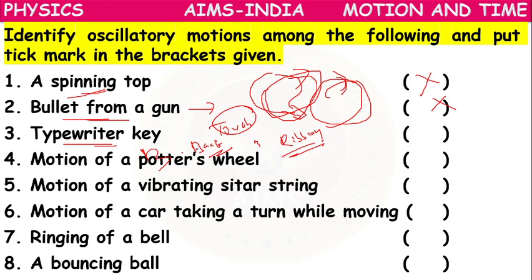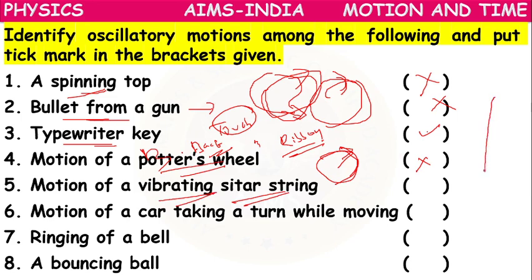Touching the ribbon, come back. So it is a to and fro motion. So it is an oscillatory motion. Motion of a potter's wheel. The potter's wheel also moves only in one direction, not to front and back. So wrong. Motion of a vibrating sitar string.